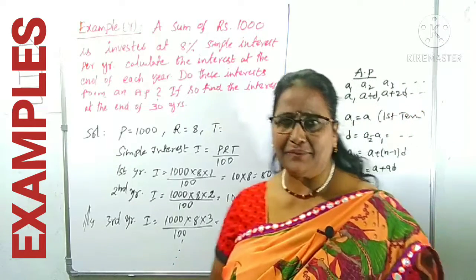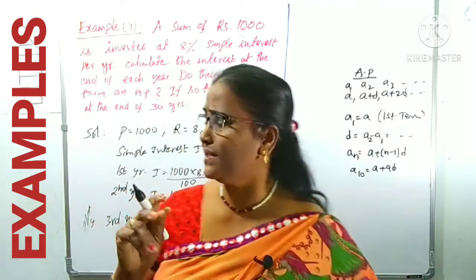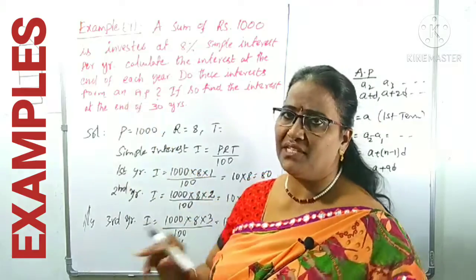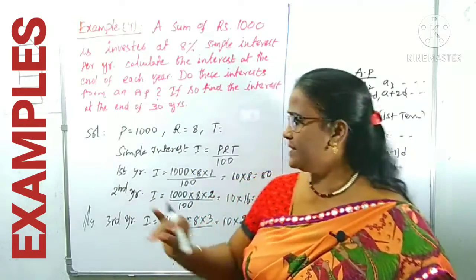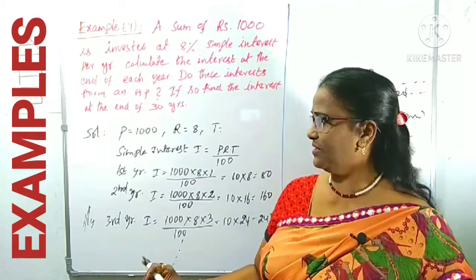Like this we can calculate. At least 3 interests are enough to check whether the given series is an AP or not. First we have to recognize whether these interests form an AP. If that is the question, we have to give the answer for that question.